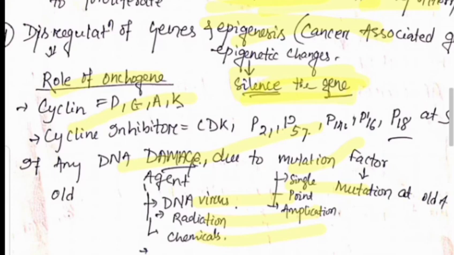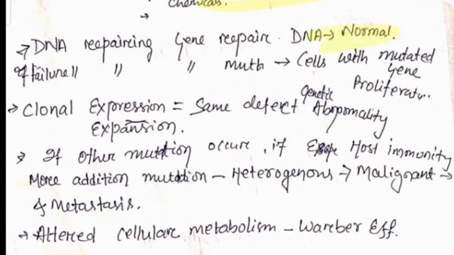DNA repair is required to form a normal cell. If the DNA repair fails, the cell with the mutated gene undergoes proliferation. Clonal expansion is found due to the same genetic abnormality.